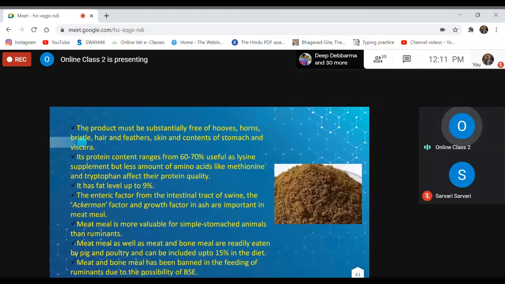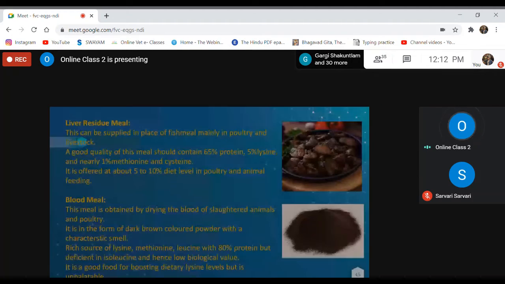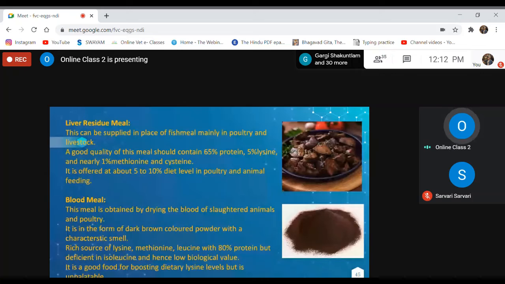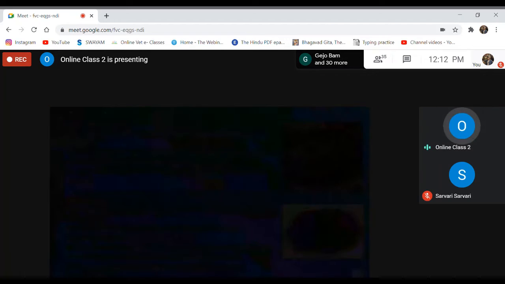The intestinal factor from the intestinal tract of swine, the Ackermann factor and growth factor are important in meat meal. Liver residue meal and blood meal can also be used as protein feed ingredients.